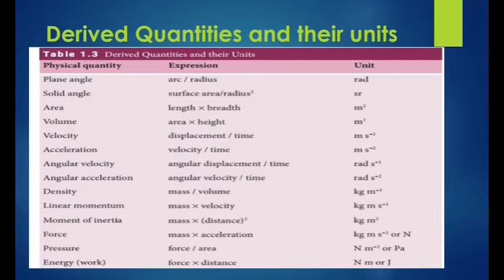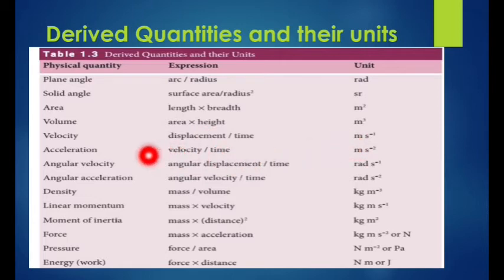Okay, another one, you know the mathematical term, that is area. What is the expression for area? That is L into B, that is length into breadth. The unit of length is meter and the unit of breadth is meter, so the unit is meter square. This is a derived unit. Next, volume. You know how to express volume, that is area into height. The unit is meter cube.